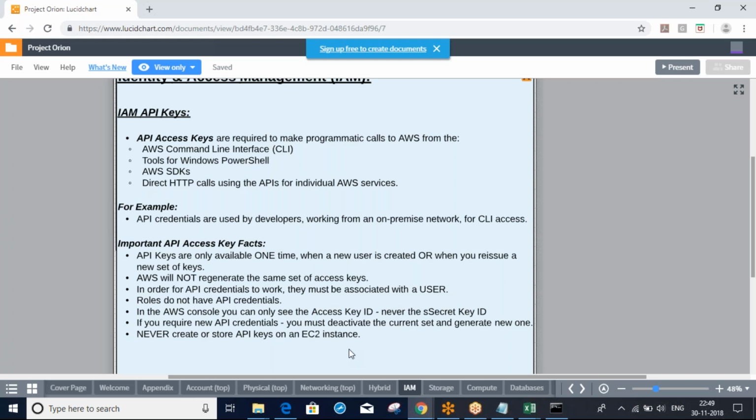Narendra, Surendra, Sandeep, any questions? What do you mean by API? The full form?